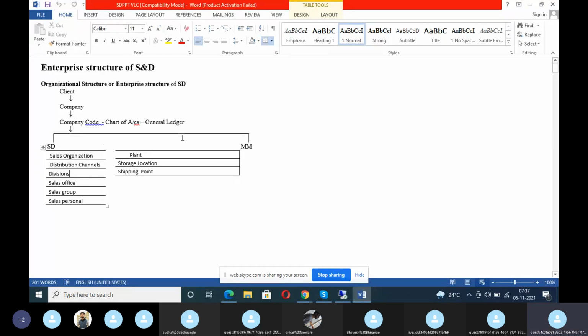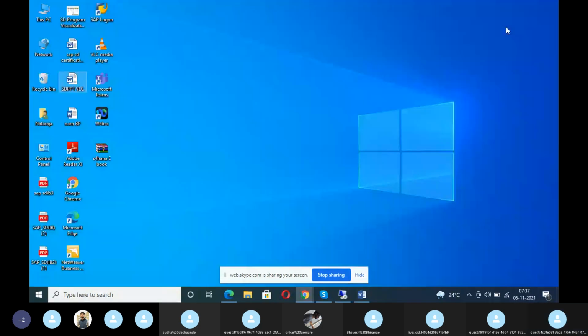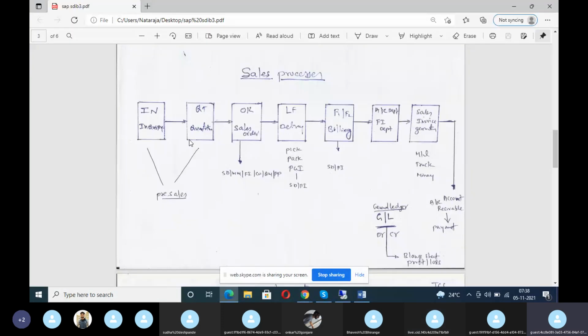If this basic organization structure is there, then only you can do sales and marketing, that is inquiry, quotation, order, delivery, billing. If you want to do inquiry, quotation, order, delivery, billing, you need organization master data or enterprise structure master data, customer master data, material master, CMIR, customer information record, then price master data. Then only you are going to do the inquiry and quotation. So now I'll show you practically in S4 HANA how the master data is created.